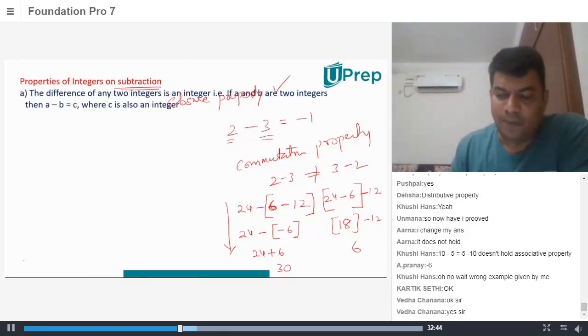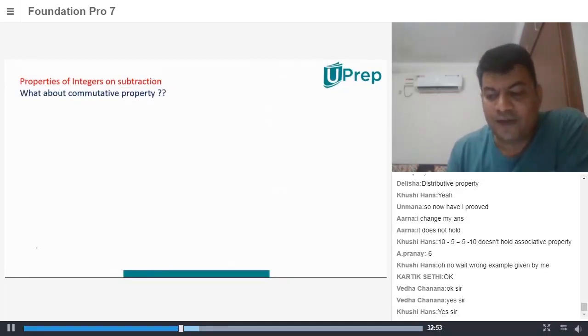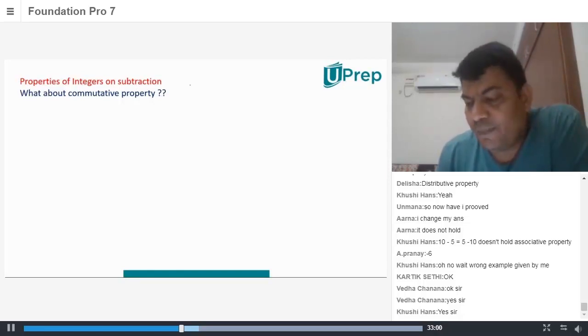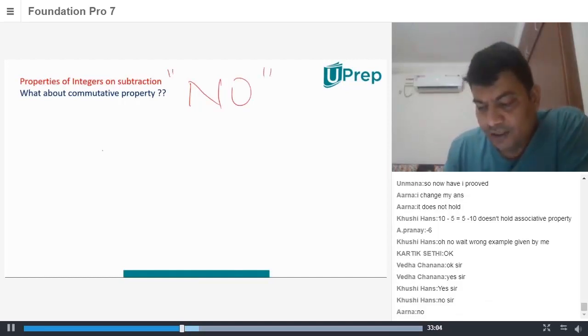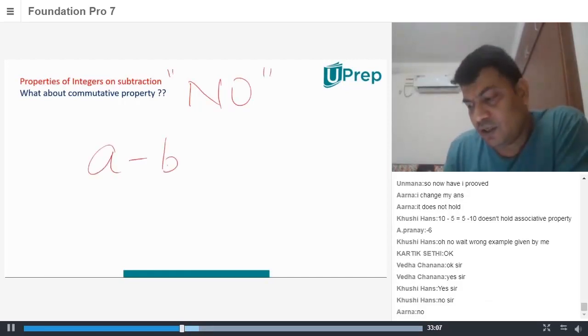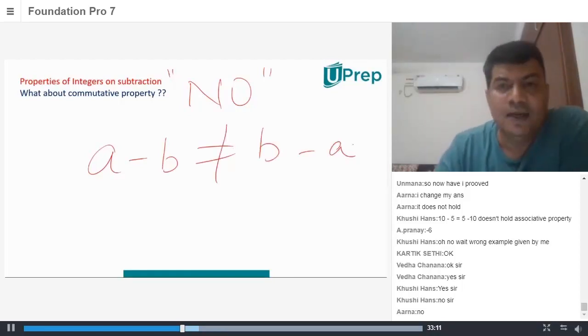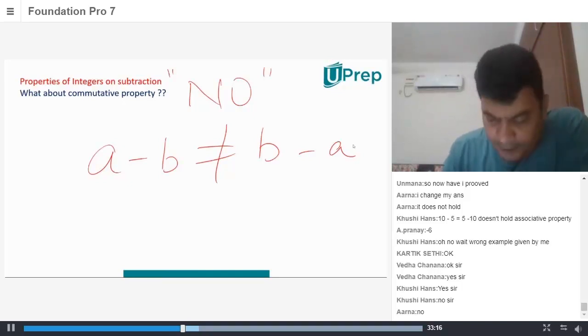So what is this property? A minus B is equal to C, where C is also an integer. We know it's a closure property. So what about commutative property? Properties of integers on subtraction, is it commutative? No, it's a big no, because A minus B is not equal to B minus A.